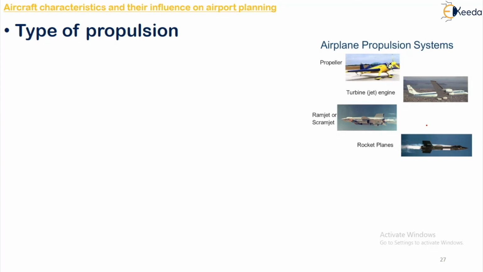Next is the type of propulsion. The type of engine used in the aircraft has already been discussed, how many types there are. So the method of propulsion adopted for a particular aircraft will decide your size, speed, weight carrying capacity, noise nuisance, circling radius, etc. Everything will be affected by your type of propulsion, right?